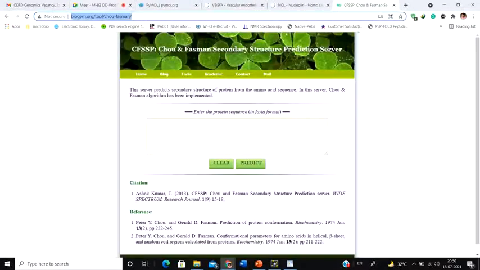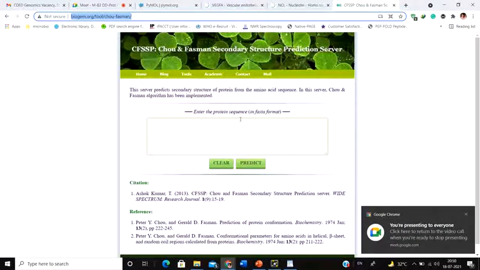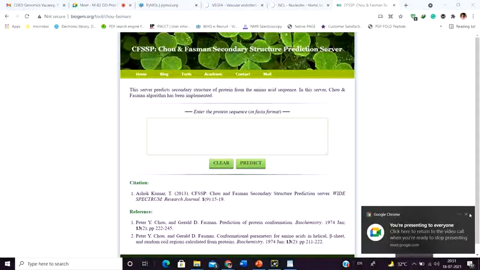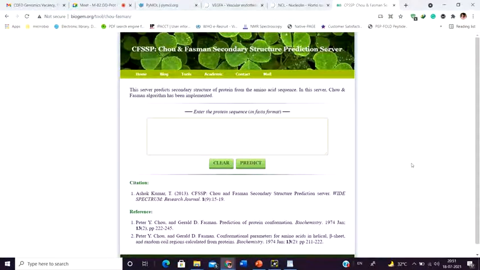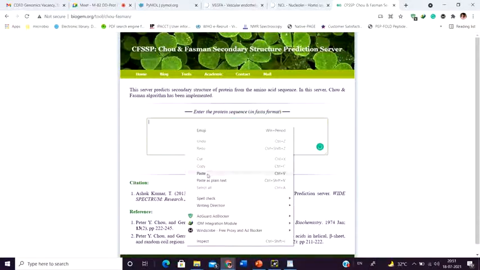So this is one of the servers that can help you predict the protein structure. How is it going to help me predict? You have to enter the protein sequence in FASTA format here.